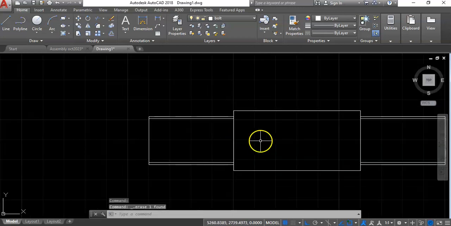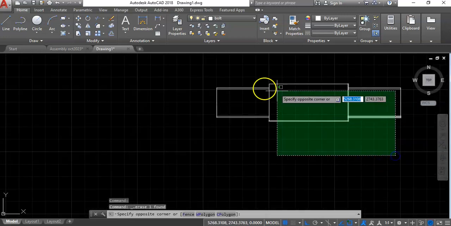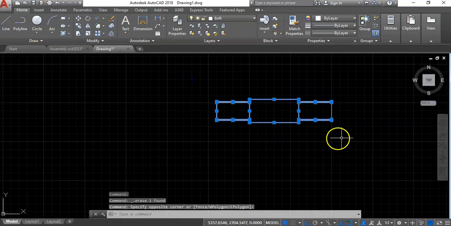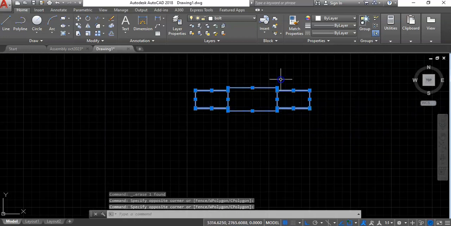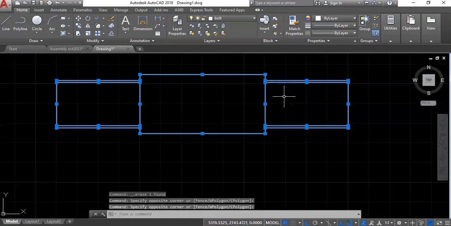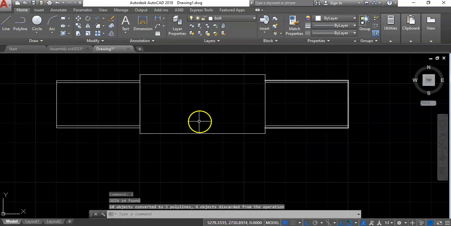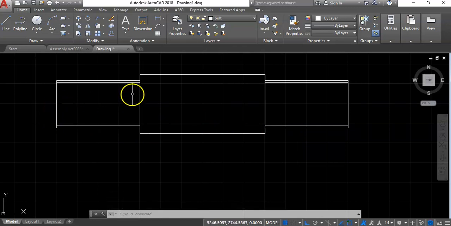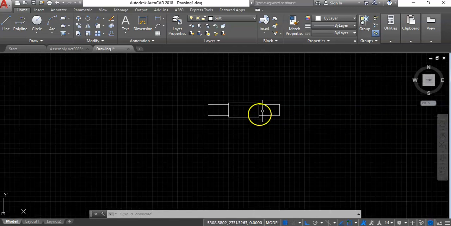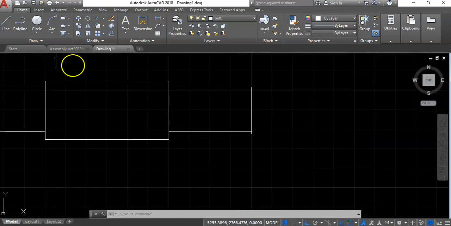So I'll delete these ones here. Then I'll try to join these together. Select all the lines and then just type J, enter. So possibly some of these, yeah, we have been able to join. Now let's draw the side view.